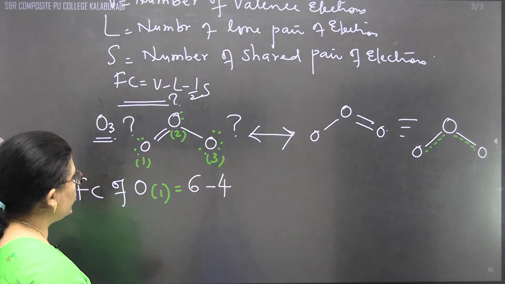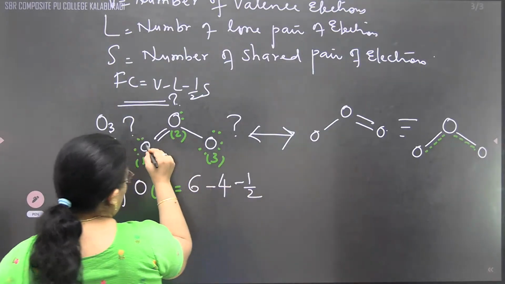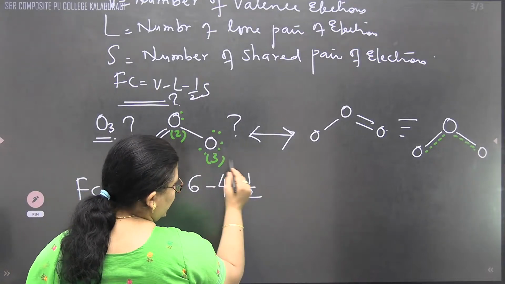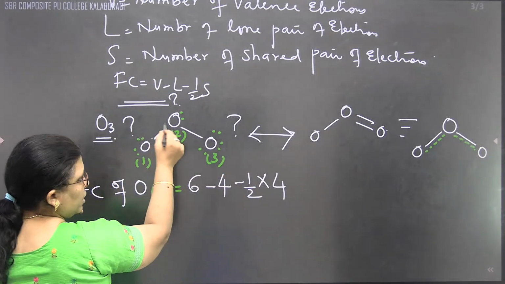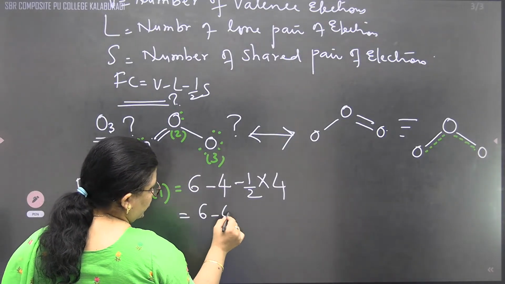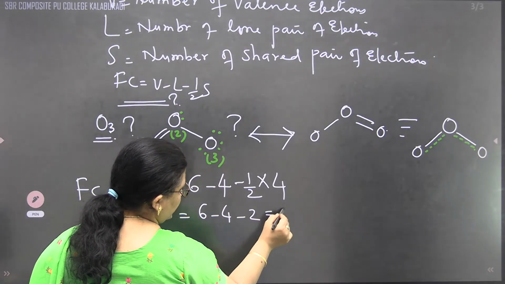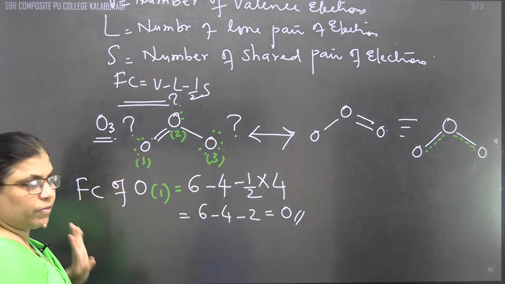Valence electrons 6, lone pair electrons 4, minus half of the shared electrons, which is 4. So we write 6 minus 4 minus 2. The answer will be 0. Therefore, no charge is carried by the first one.